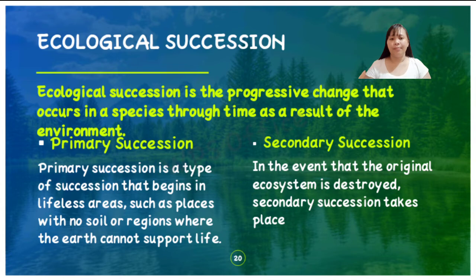Ecological succession. Ecological succession is the progressive change that occurs in a species through time as a result of the environment. Considering that all biotic elements must adapt to changes in our environment, this change is both foreseeable and inevitable. The completion of this process will bring the ecosystem to balance. A climax community is the one that succeeds in achieving this goal. The endpoint of succession in the context of a specific climate and geography is a climax community.